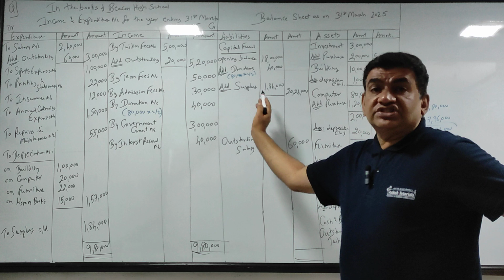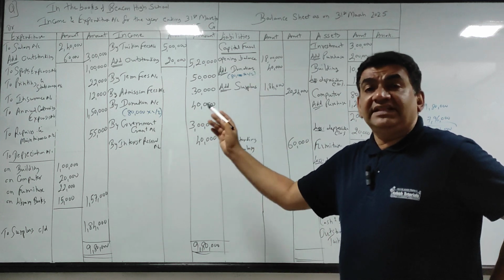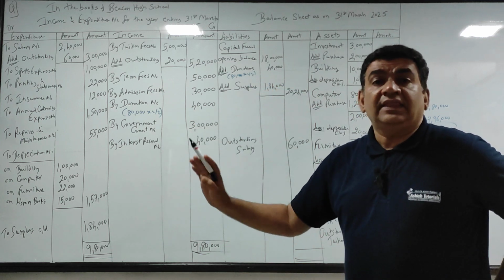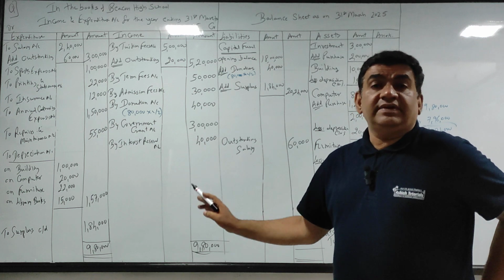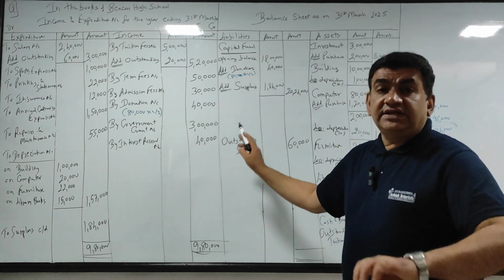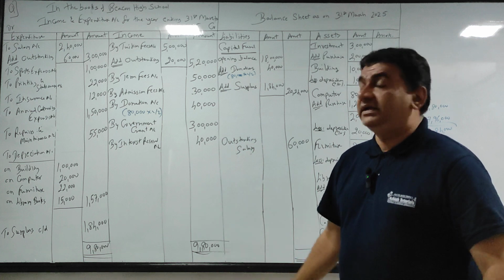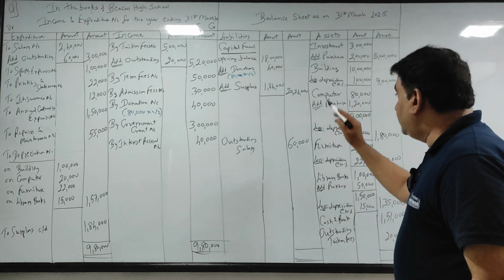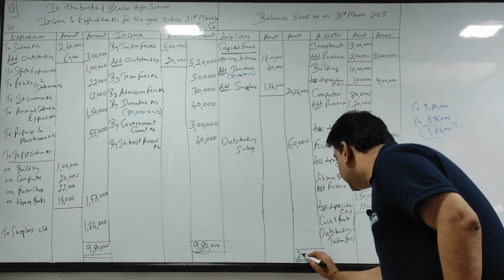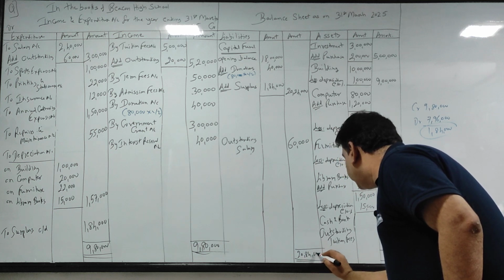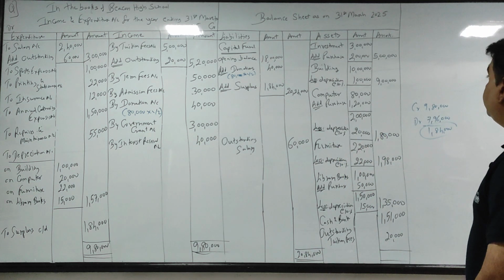Why? Because surplus या deficit, whether there is any adjustment or not, in the end the surplus or deficit of income and expenditure will be adjusted against capital fund. That's why you have to write it in the inner column. Okay, 20, 24 and 60, 20 lakh 84,000. Let's see the debit side.